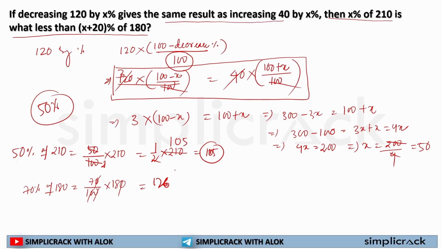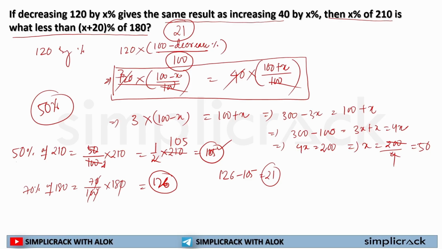So this is x plus 20 percent of 180, and this is x percent of 210. So how much is it less? 126 minus 105 is equal to 21. So it is less by 21. I hope you are clear now.